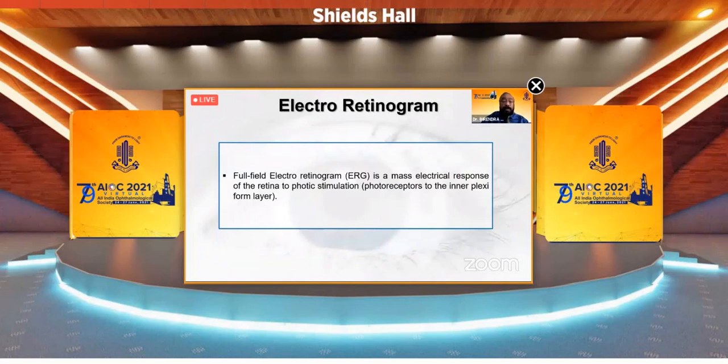Full field electroretinogram. Now I'm talking in a few words about the different tests. Full field ERG is a mass electrical response of the retina to photopic stimulation, that is, photoreceptors to the inner plexiform layer.